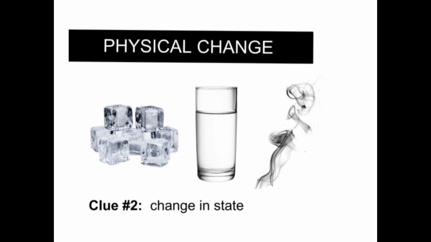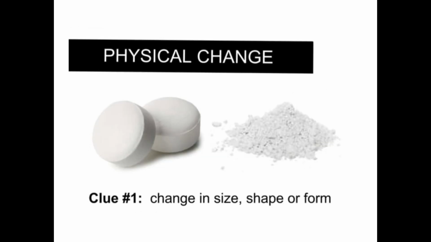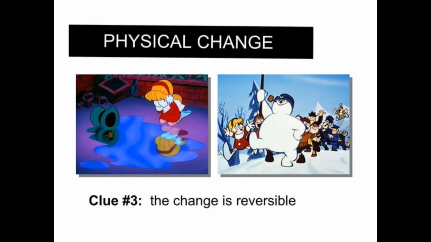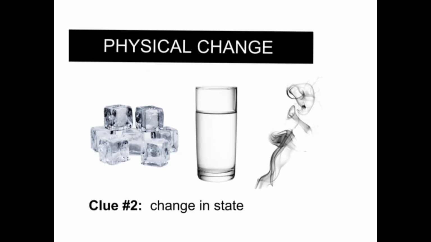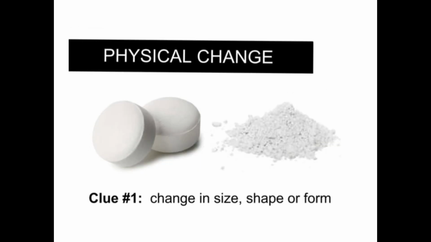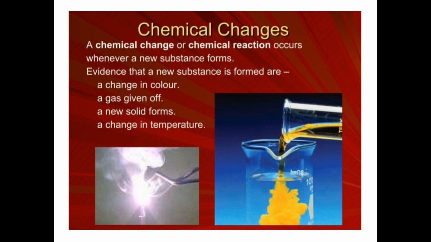So number one, there is a change of state; number two, a change in size; and number three, the change is reversible. It can be easily reversed. Like I've said, you can make an ice block become water by heating it up, and you can make that water become an ice block again by putting it inside the freezer. So the change is easily reversible. When a change is easily reversible, when there is a change of state, or a change in size or form, we are talking about a physical change.